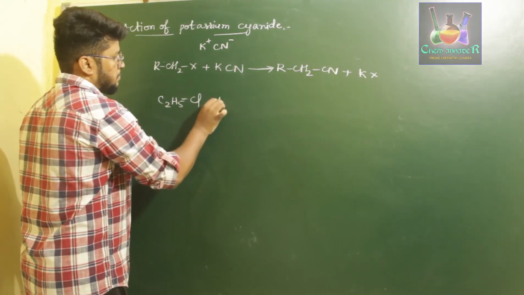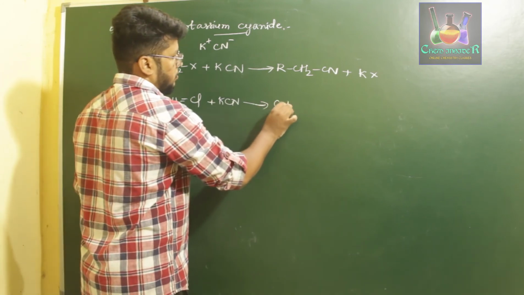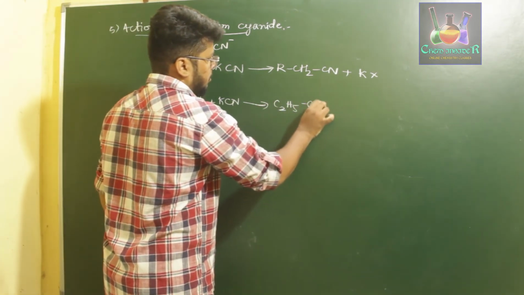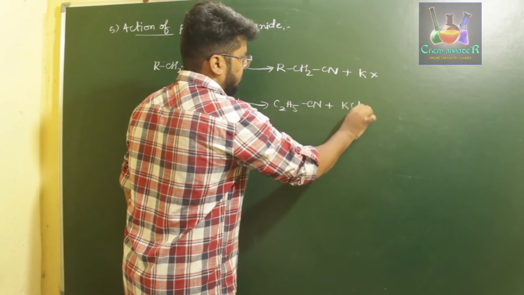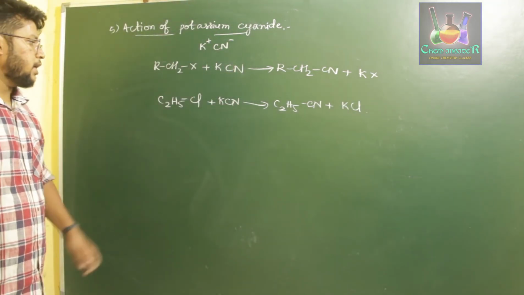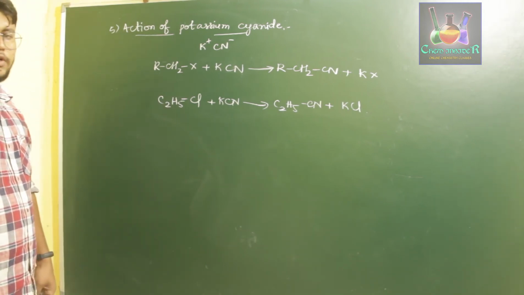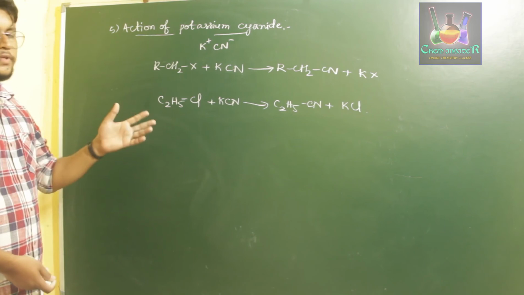C2H5Cl plus potassium cyanide gives us C2H5CN plus KCl. So this is the reaction in which the cyanide nucleophile attacks the C2H5 to form C2H5CN.